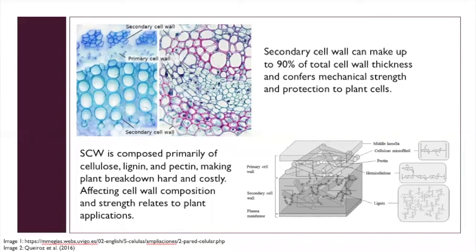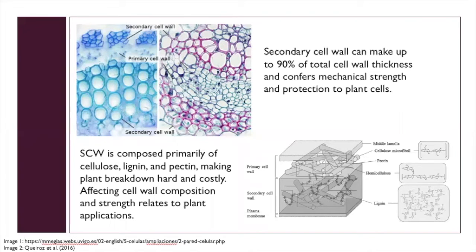So why does this matter in the first place? Well, obviously secondary cell walls are incredibly strong. We all know this. They provide plants with the physical strength needed to grow vertically. They are protective, and they can constitute up to 90% of total cell wall thickness. The composition is mainly cellulose, lignin, pectin, hemicellulose. It forms a matrix, and that is part of what makes it so strong. This also makes breakdown of plant materials very tough.